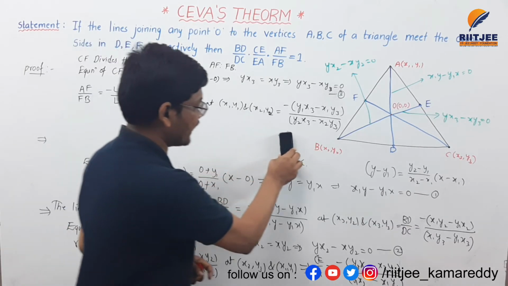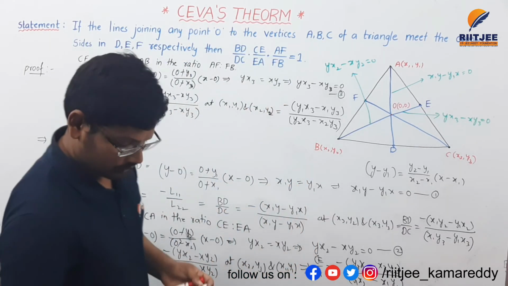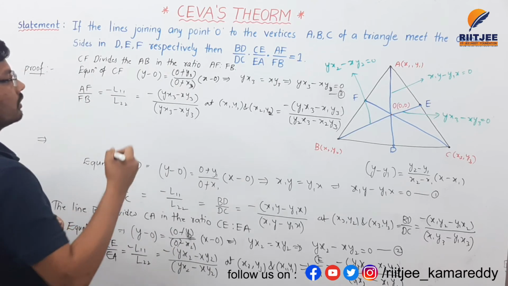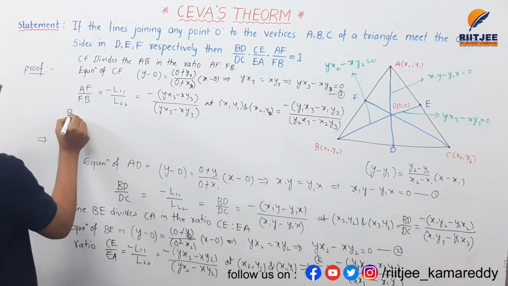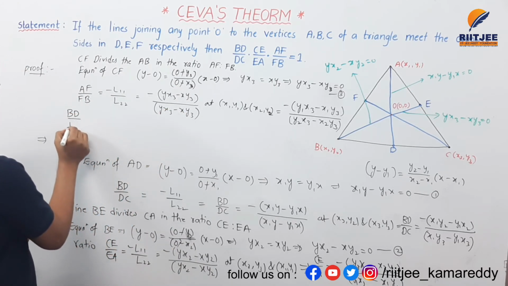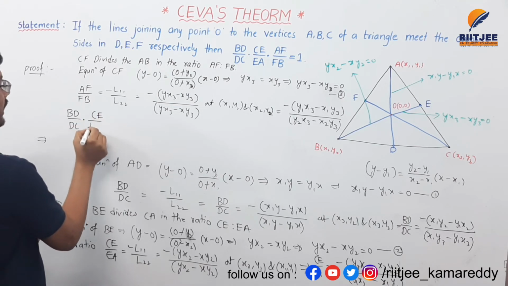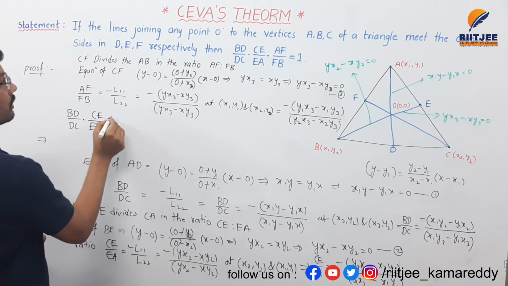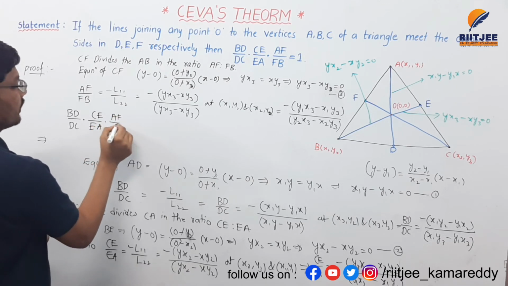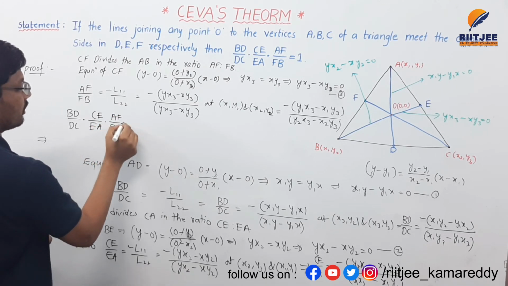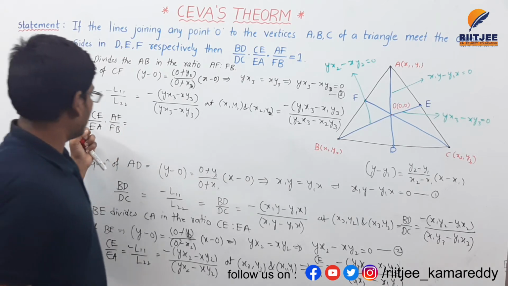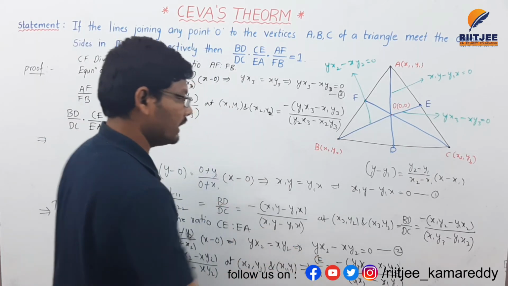I am erasing this line only. So BD by DC into CE by EA into AF by FB is equal to, see, BD by DC here,